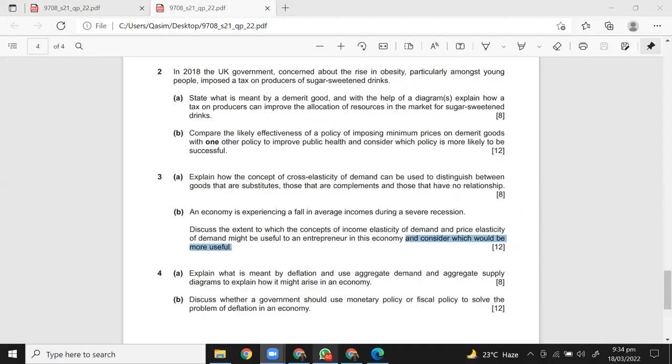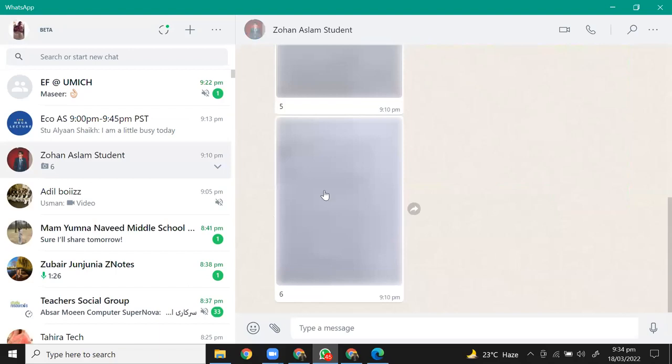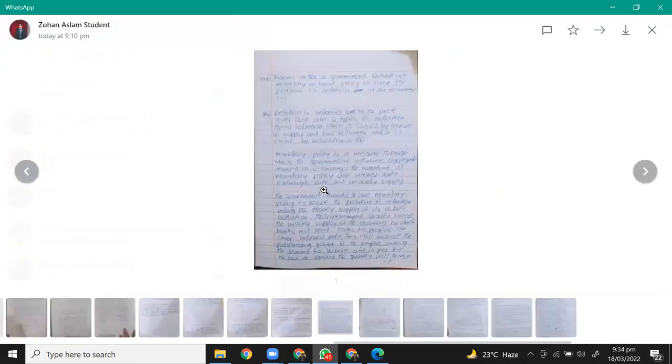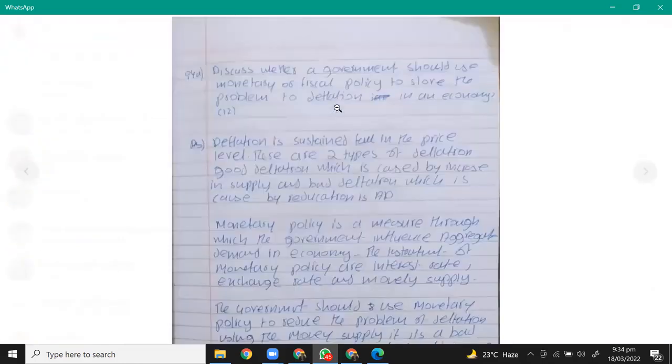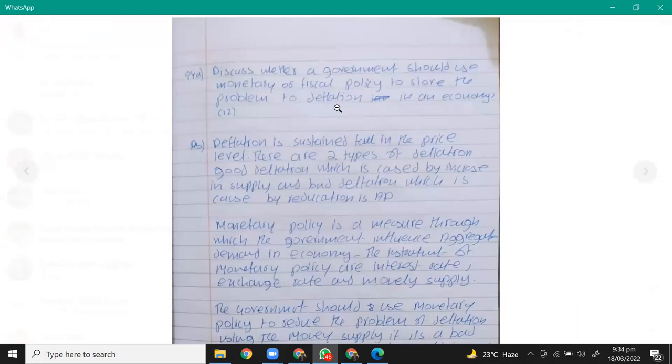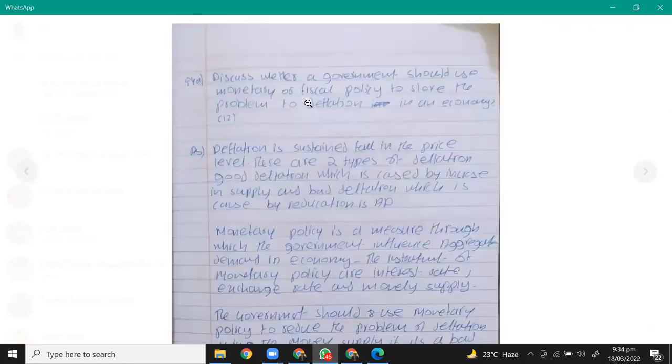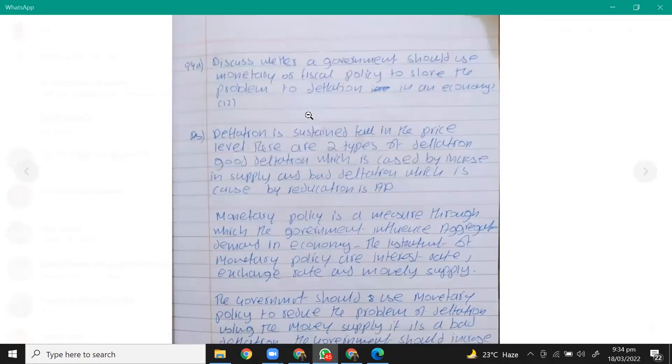Okay, now we have a question here. I'll quickly read through the answer and then we'll discuss. Is this one question only, Zohan? Okay: discuss whether a government should use monetary or fiscal policy to solve the problem of deflation in an economy. By the way, this is the same question as the exam that we are attempting. So we'll first read through Zohan's question and then Zohan's answer, and then we'll discuss what he did include which was correct, and which he did not include, which he should have. So we'll comment on that.